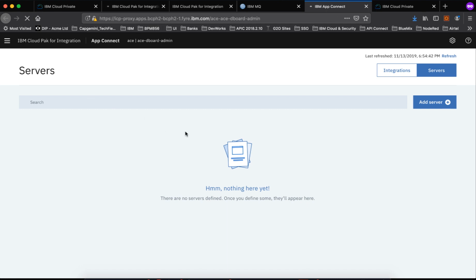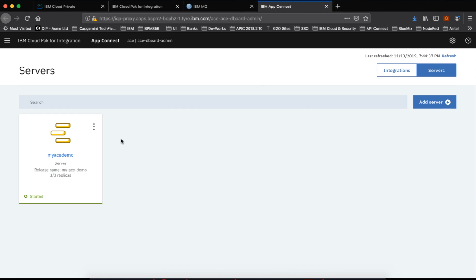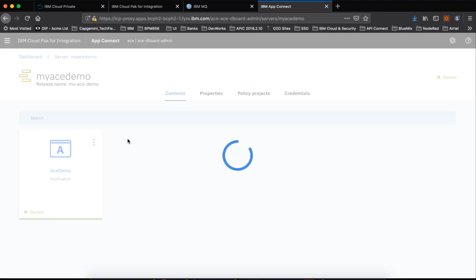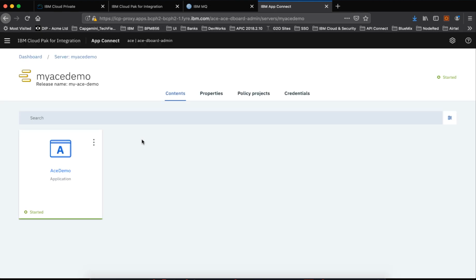And refresh the Ace Dashboard. Sometimes it is timing out, so let's wait for it. Okay, so we have the AceDemo up and running. We can take a look at it. It has been deployed successfully.